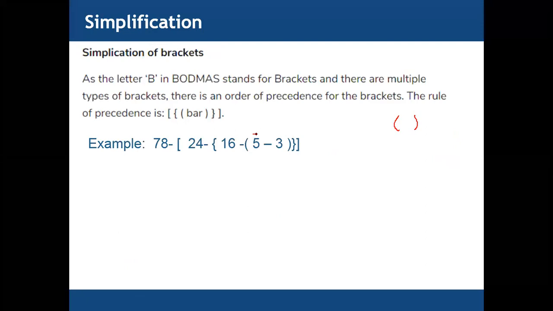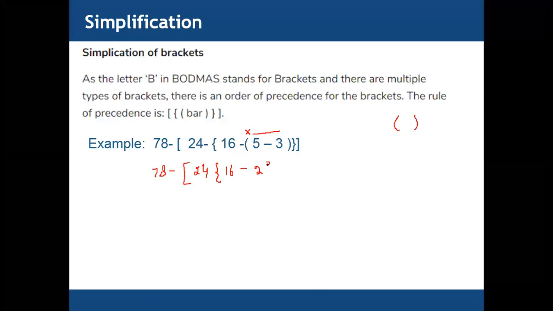So how can we simplify this one? 5 minus 3 equals what? 2. So this one is finished.